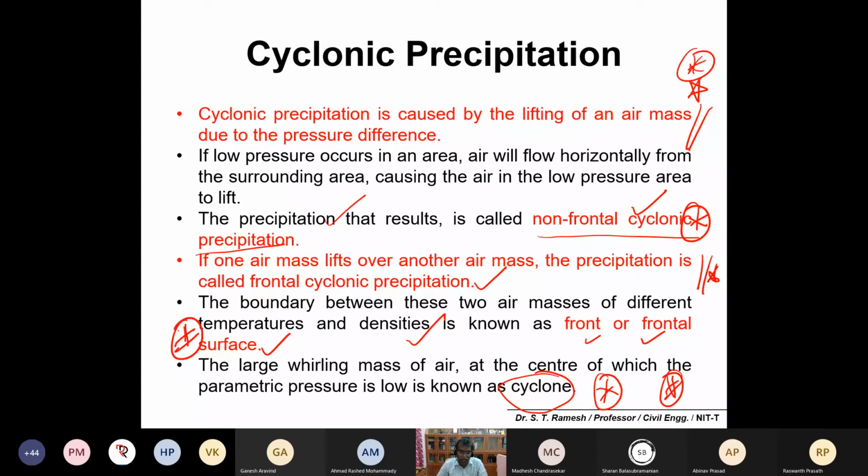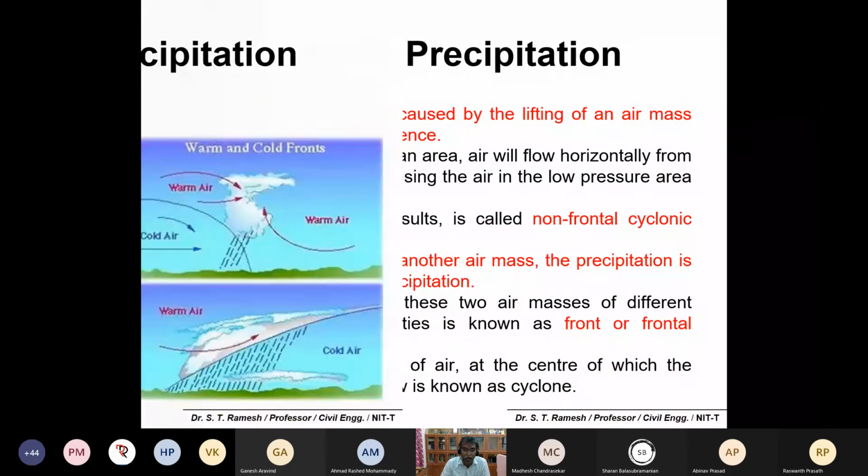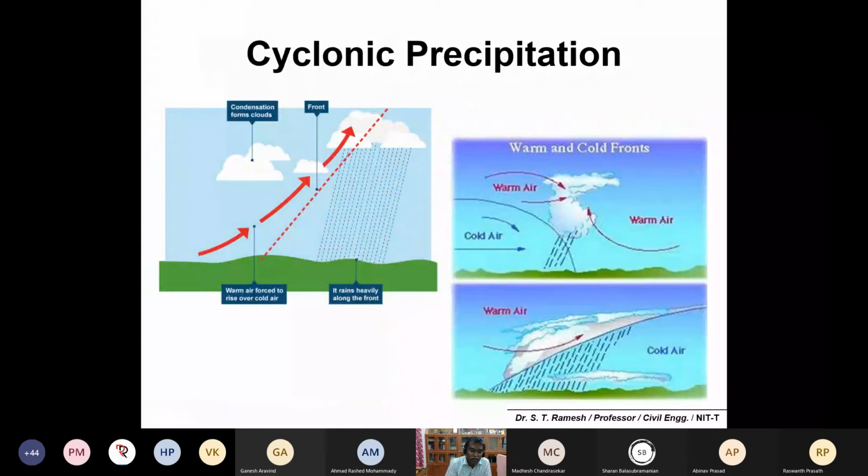Because of this movement of air, you may get a very large whirling mass of air, and the center of this mass of air has a very low pressure. That is known as a cyclone. That is known as a cyclone. Okay, so this is what I explained.